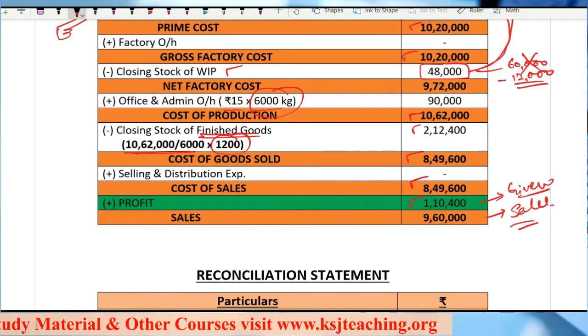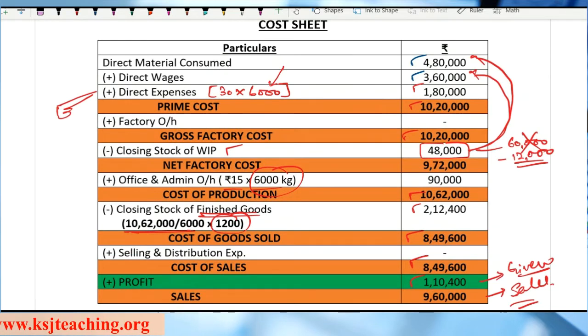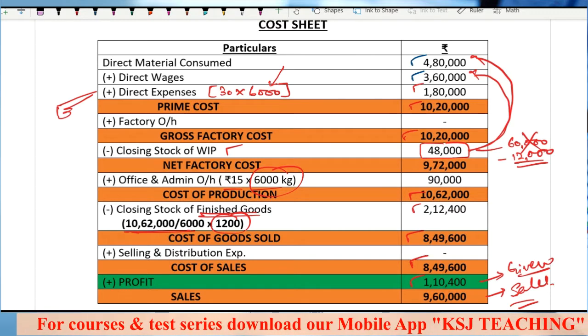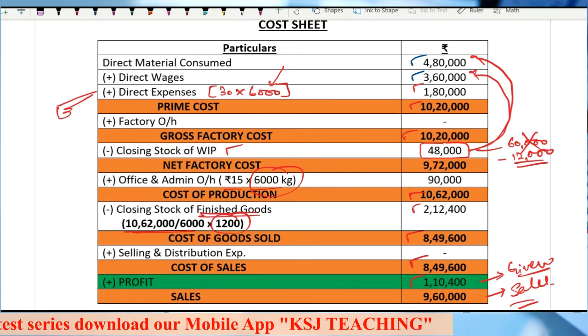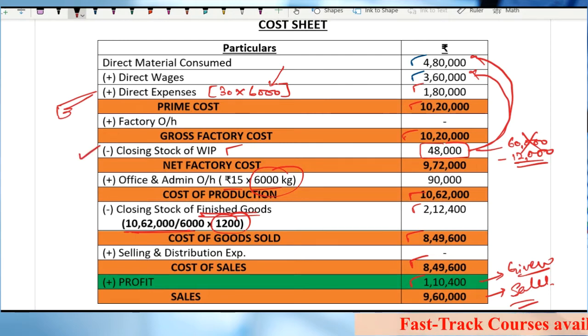Any doubts? I hope you are able to understand. Now this direct expense part is the only difficult part. If you are not able to understand, listen to it again and again carefully. Clear? That is why we are subtracting the WIP of only material and labor and not direct expenses. Just remember one thing, we are preparing the cost sheet to find out the cost of the number of units which have been completed, right? Which have been produced.